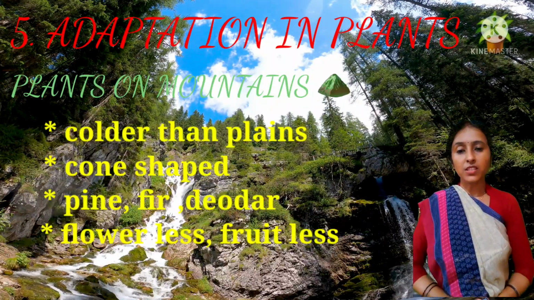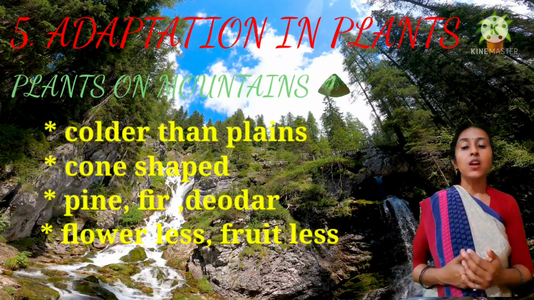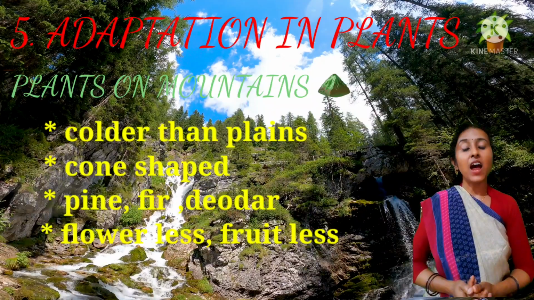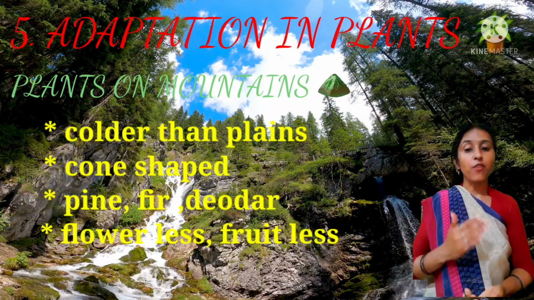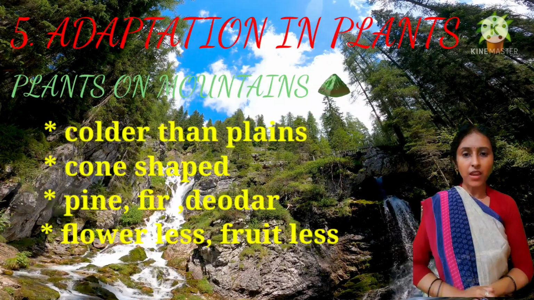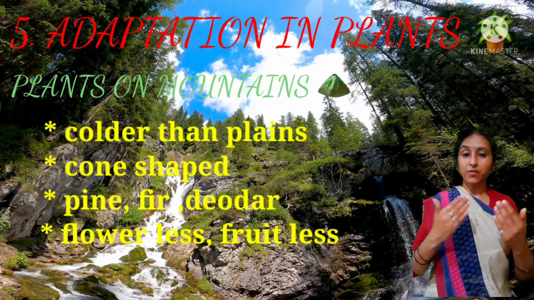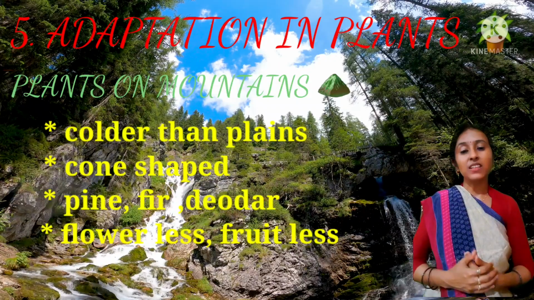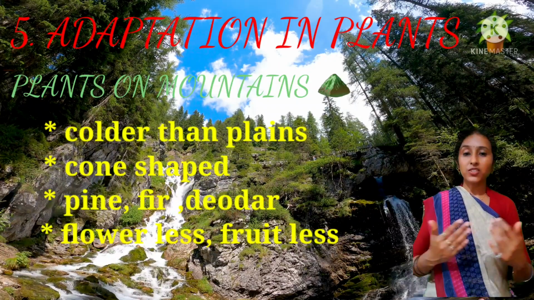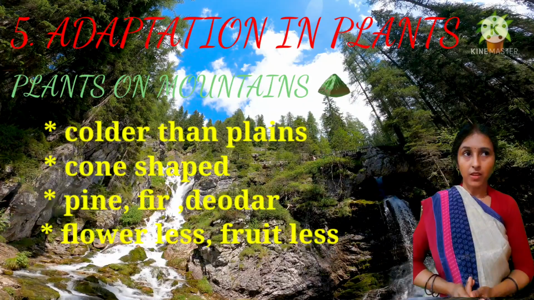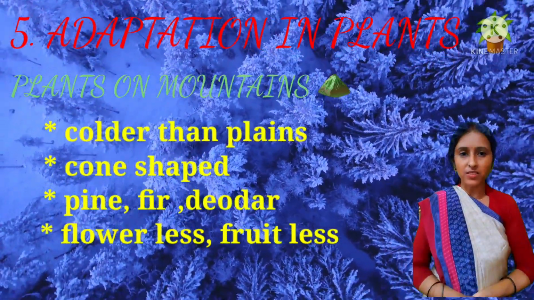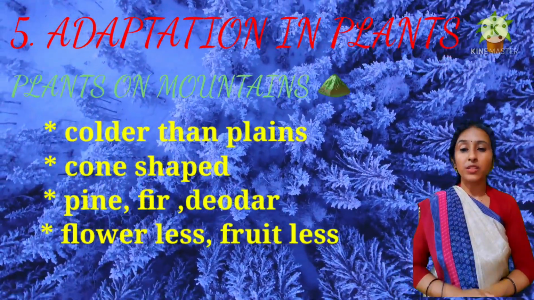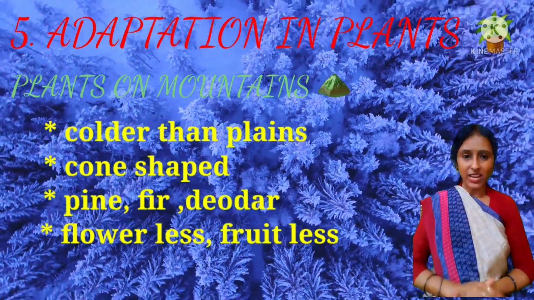Because of this climate, the structure of plants is quite different from plants found in the plains. The temperature is very cool and snowfalls are there, so their structure changed. Pine, fir, and deodar are examples of plants found on the mountains.